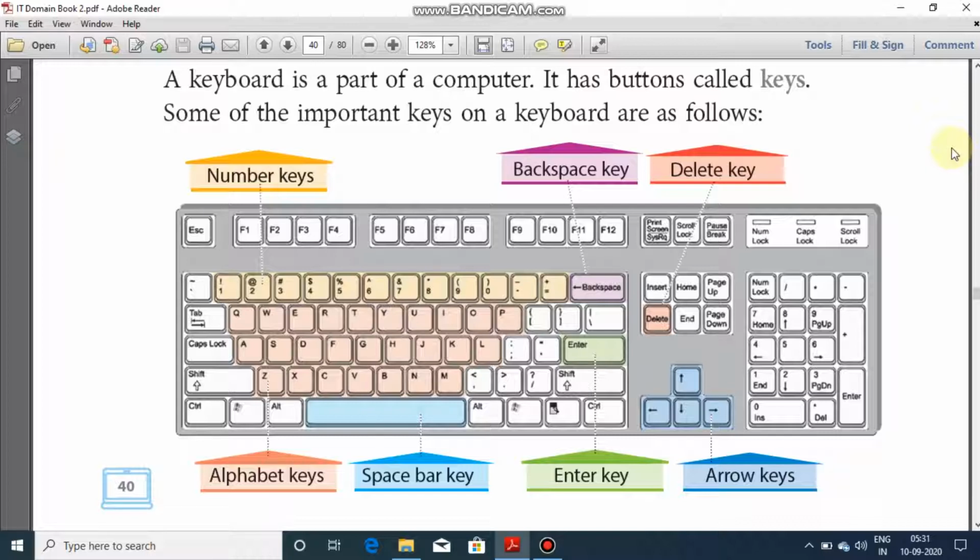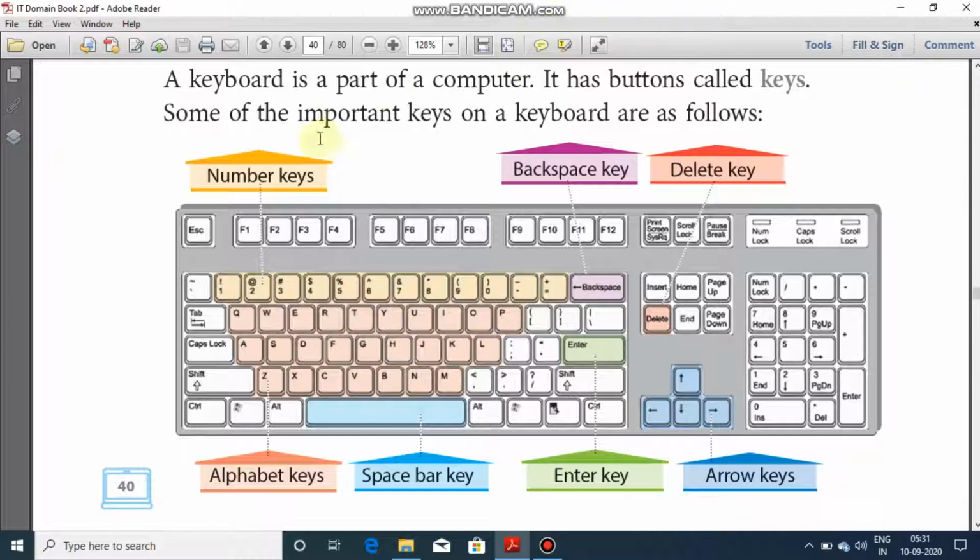In front of you is shown the traditional keyboard hardware consisting of different keys which are categorized into 7 types.